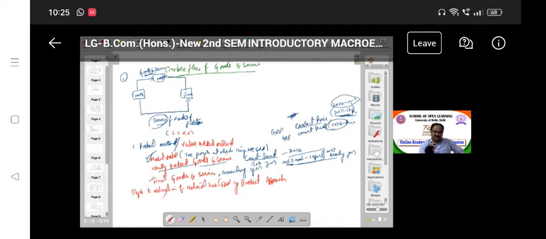According to this product method, we calculate the market value of goods and services produced, newly produced goods and services, that is, final goods and services. In the process of production, the raw material we use can also be called intermediary goods. Intermediate goods and final goods. What are intermediate goods and what are final goods? Intermediate goods are the goods we use at the time of the production process, raw materials.